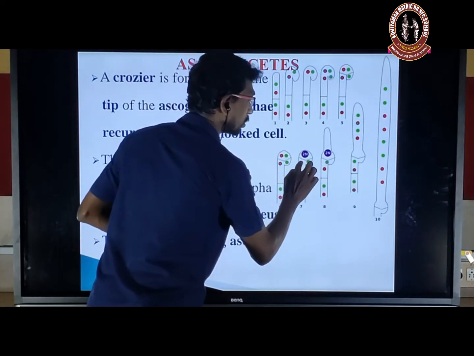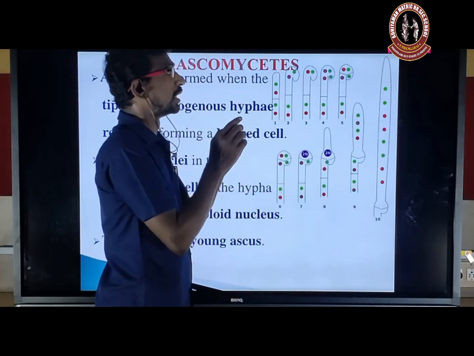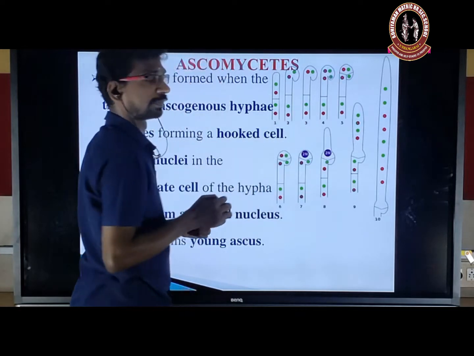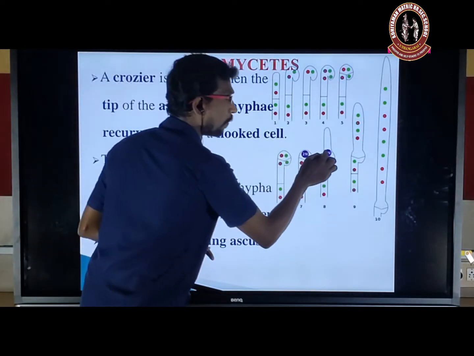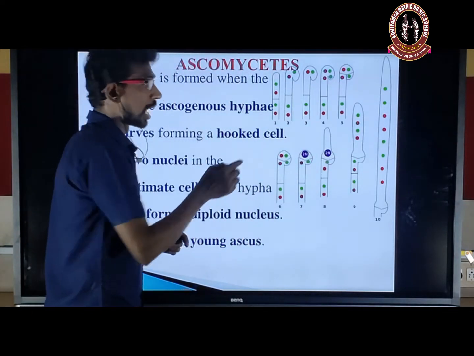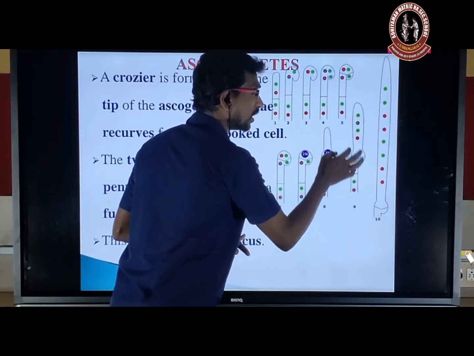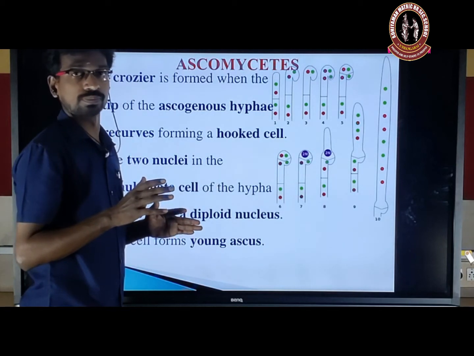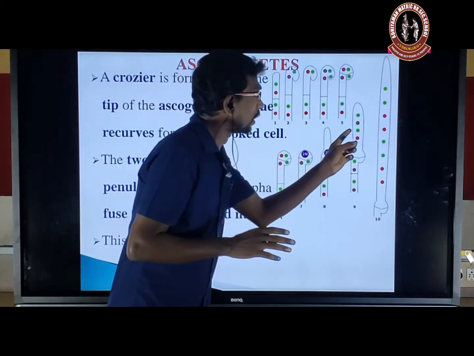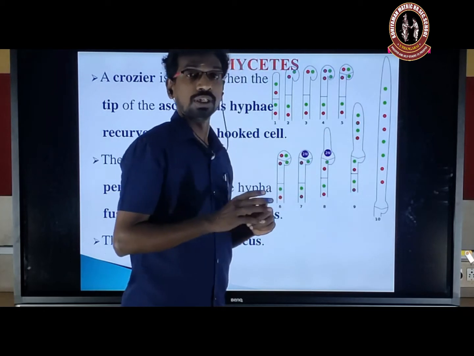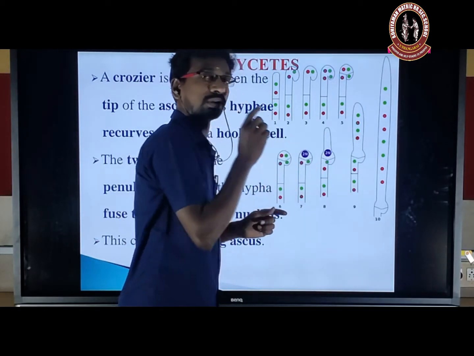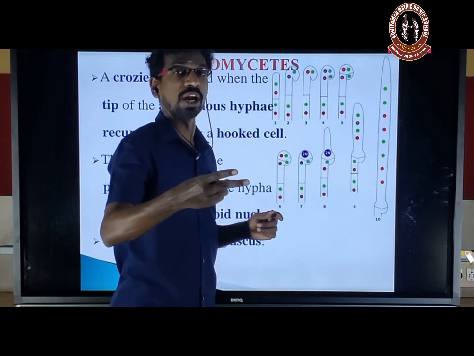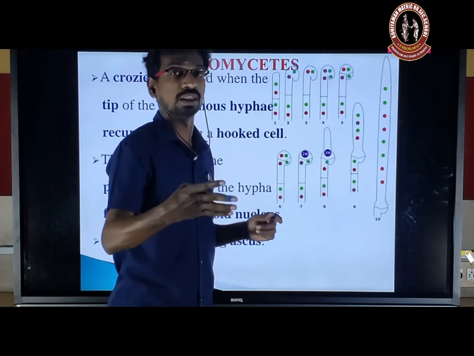The upper region cell, this is the stalk cell. In the upper region cell, the nuclei fuse to form a diploid nucleus. Now this diploid nucleus undergoes meiotic division, which is a reduction division. As a result, it forms four nuclei. During mitosis only two nuclei are formed; during meiosis, four nuclei or four cells are formed.